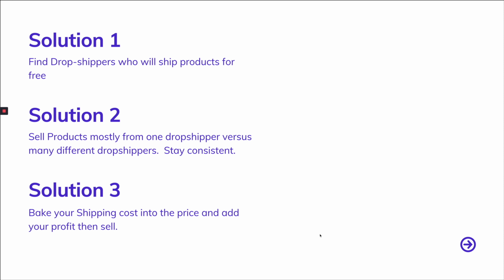And of course, this is if you're doing drop shipping, right? If you're using drop shipping, like one of these applications such as AliExpress or Oberlo or any of these guys, you don't have to worry about any of that, right? You just bake the best shipping cost into the price, add your profit, and then sell it with free shipping. People love free shipping.